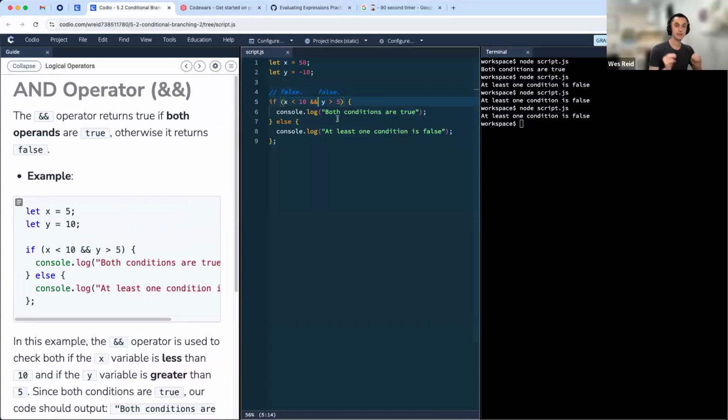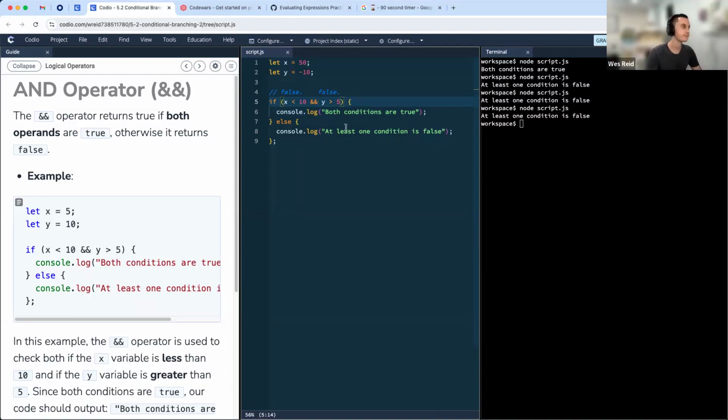So the and operator is checking, is everything on the left and everything on the right evaluating to true? There's a question here: is it safe to presume that several ampersands can be used to avoid using several nested if or else if conditions? Yeah, exactly that. If we're trying to check whether two things are true, we could use two if statements nested inside of each other, or we could just stick with the ampersands, which join together and check whether both of these things are true at the same time.